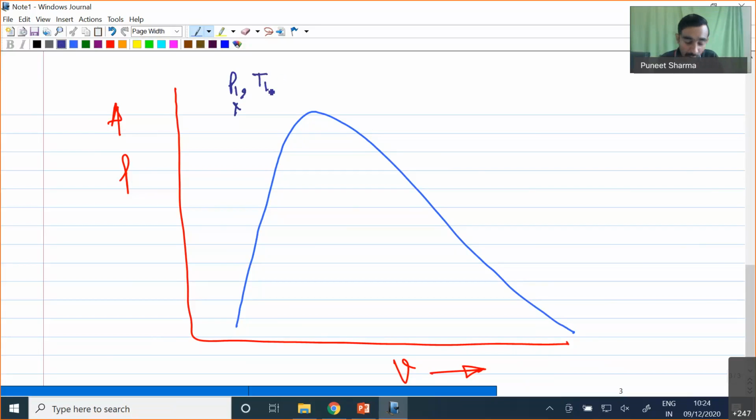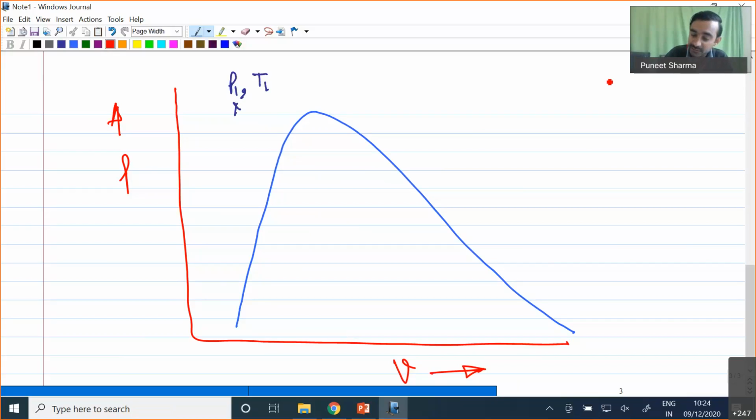Now I will try to release the pressure, and while I am releasing the pressure, I will also add a certain amount of heat in order to maintain the temperature at a constant value if there is any fluctuation in the temperature.